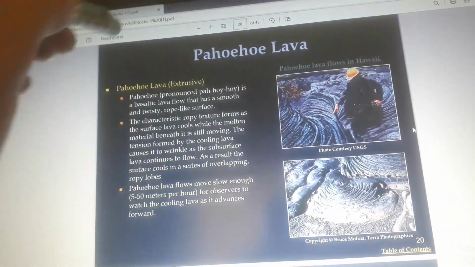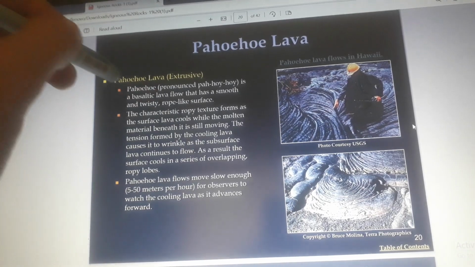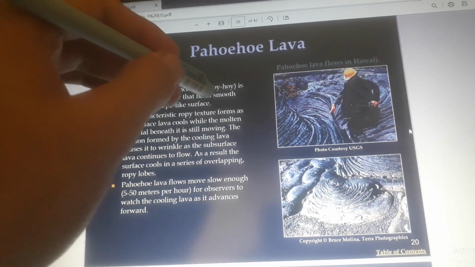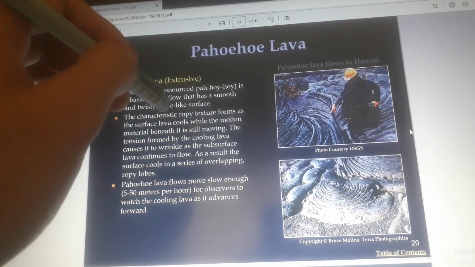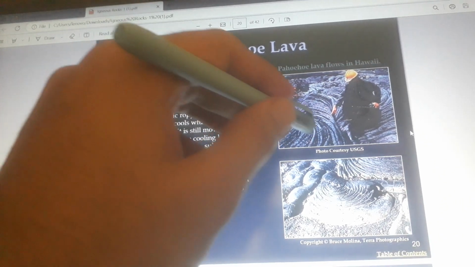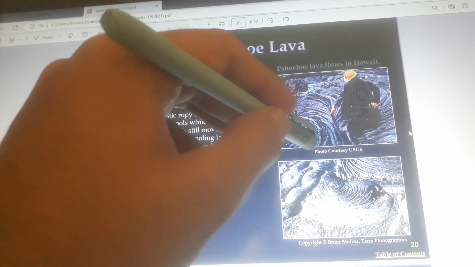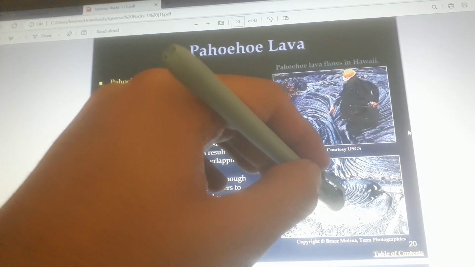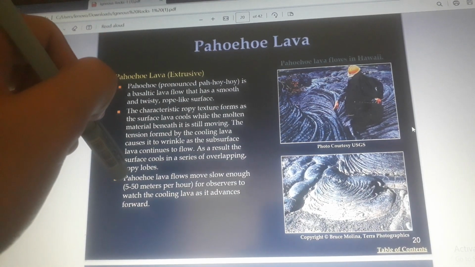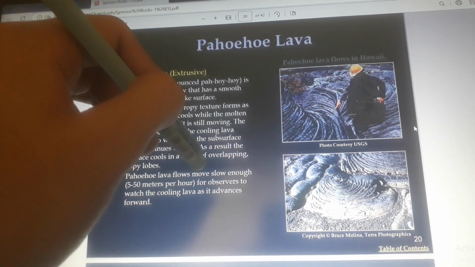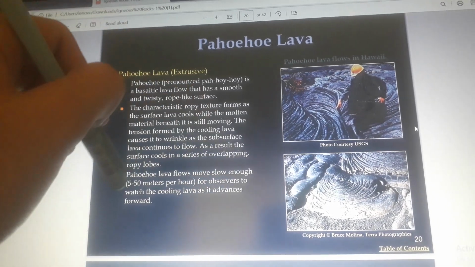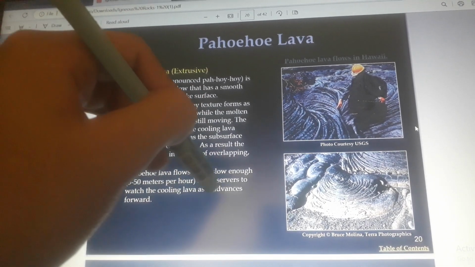Pahoehoe lava: pahoehoe lava extrusive. Pahoehoe, pronounced pah-hoy-hoy, is a basaltic lava flow that has a smooth and twisty rope-like surface. Pahoehoe lava flows move slowly enough, 5 to 50 meters per hour, for observers to watch the cooling lava as it advances forward.